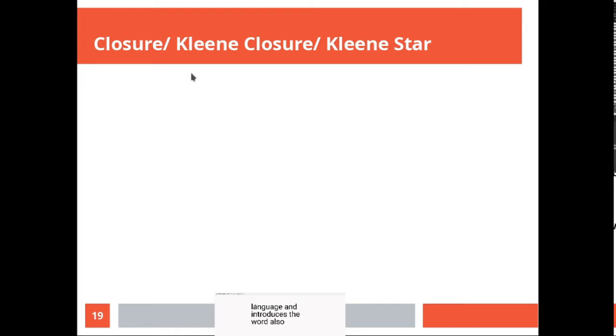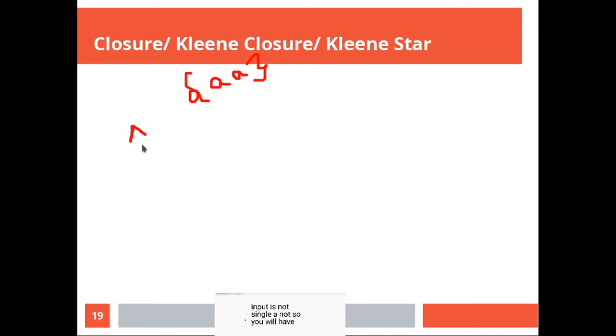Let me take an example. Instead of a one-letter input symbol, I have a double-letter input symbol. AA is an input symbol, not a single A, not a single B, only AA. So what will Kleene closure do?